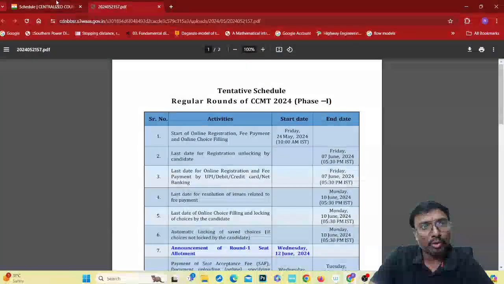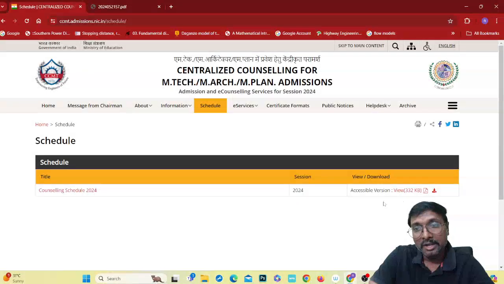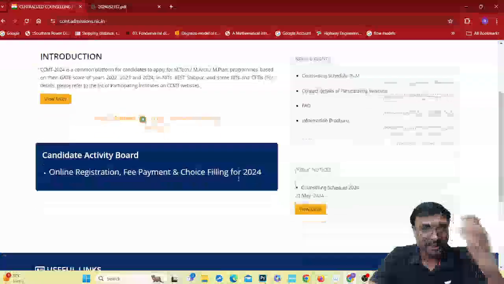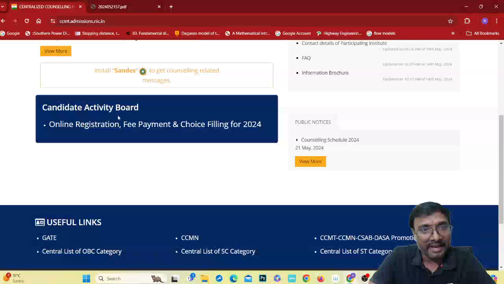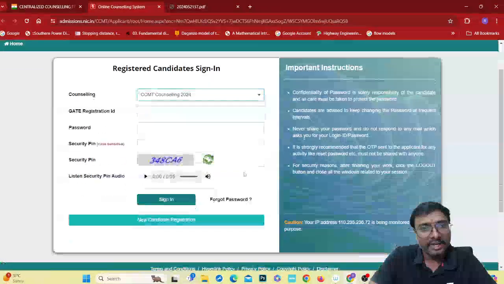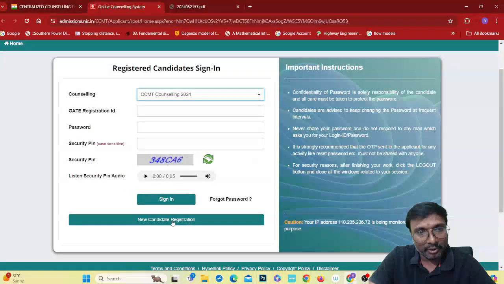At first, go through these dates, where you can find the counseling schedule, and mark these dates in your calendar and proceed accordingly. Now, after that, what do we need to do? First and foremost, you go to the home page, and after that, the candidate activity board. You click on online registration, fee payment and choice filling.